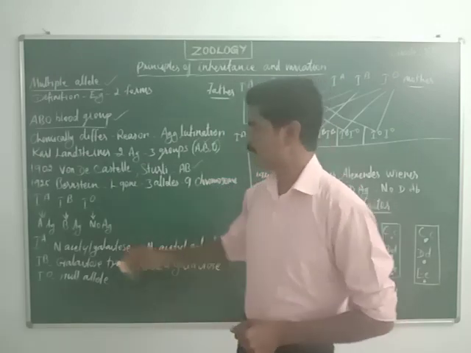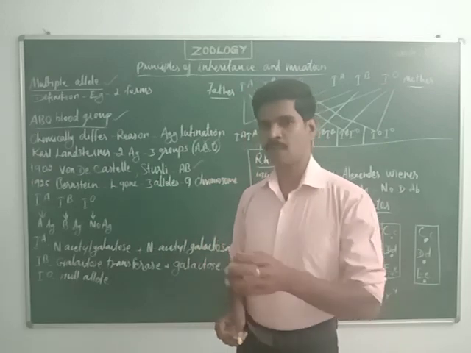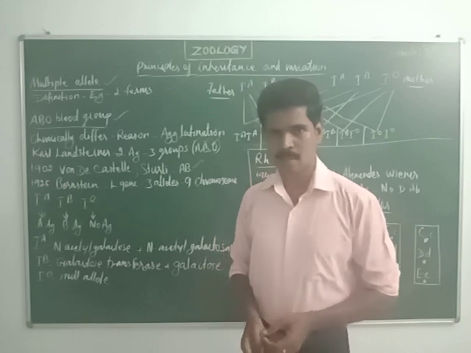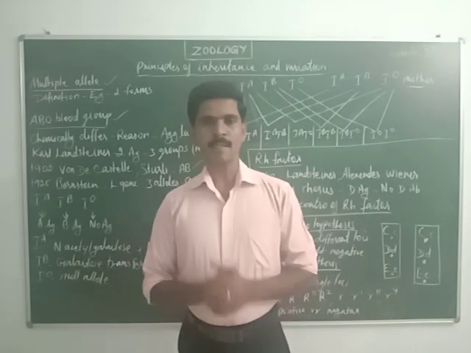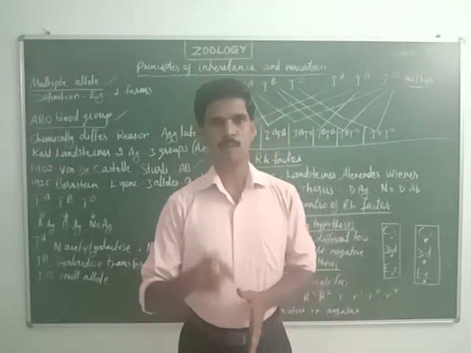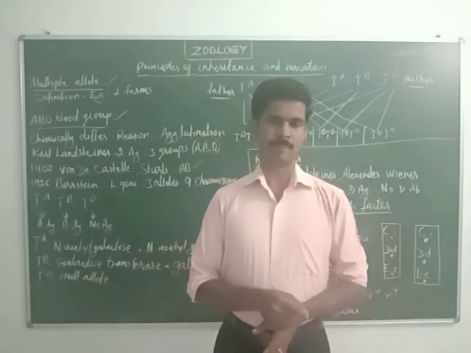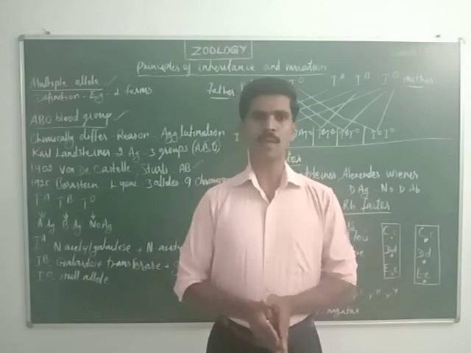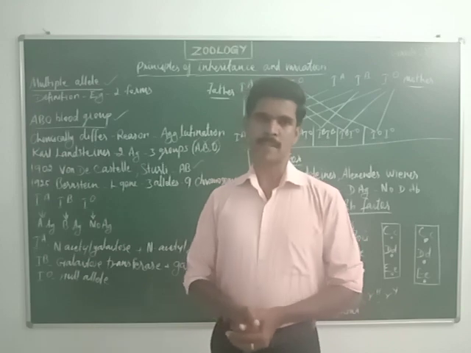Then next, in the year 1925, another famous scientist, Bernstein, said that the determination of this blood group is due to the presence of one gene. That gene is called the L gene. So the L gene alone determines the blood group in the body of a human being.